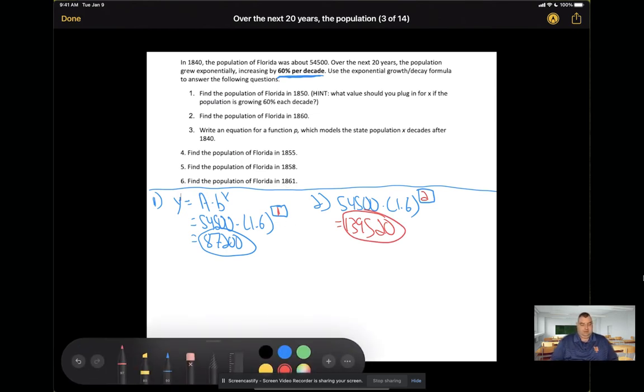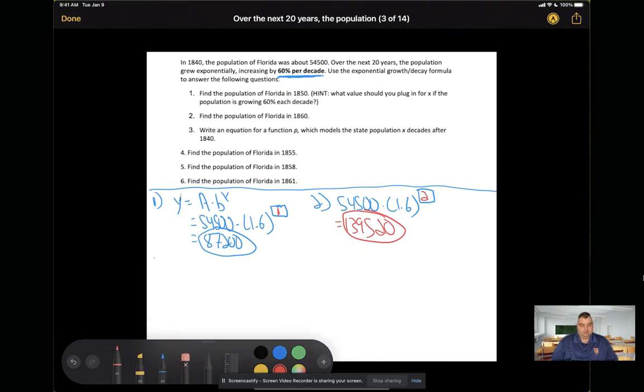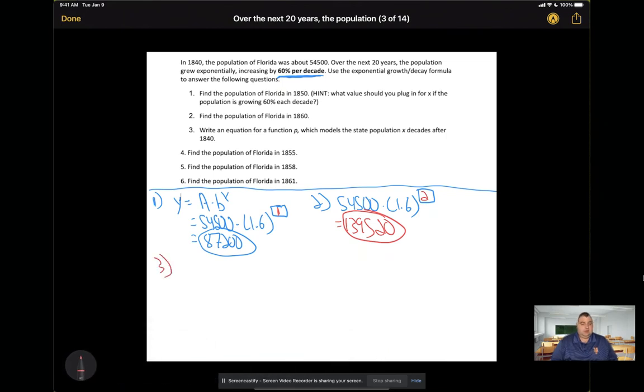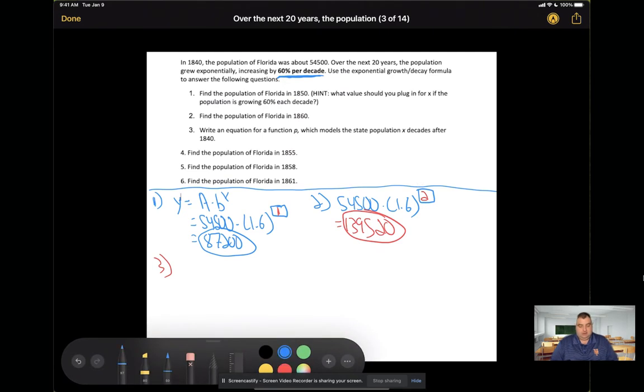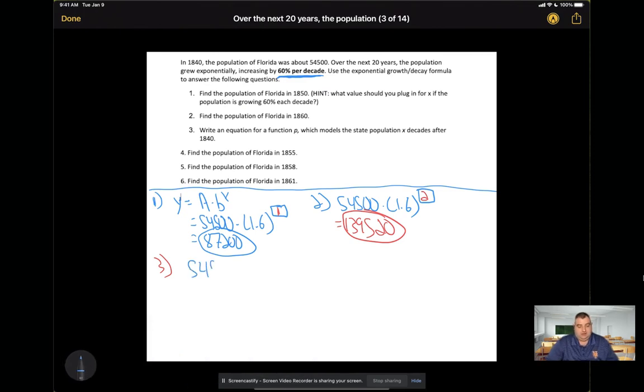Number 3. Write an equation for a function p which models the state population x decades after 1840. So now we just want a general formula. The general formula is going to be 54,500 times 1.6 to the power of x.